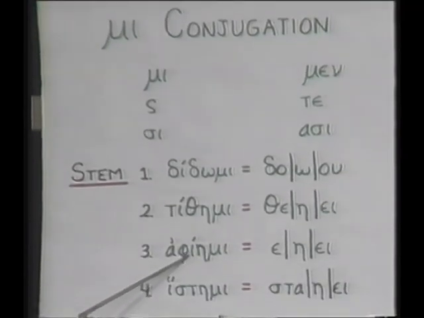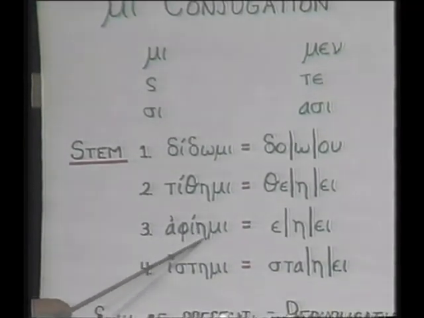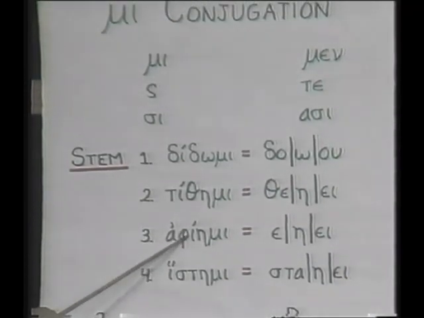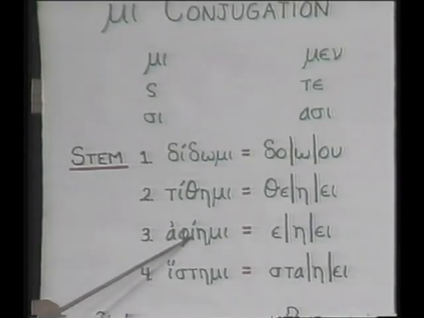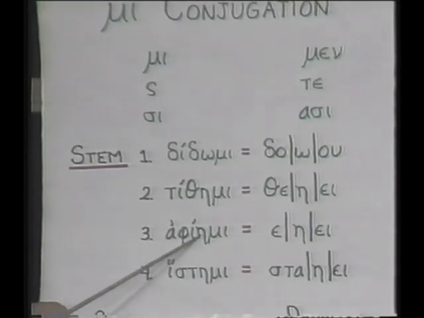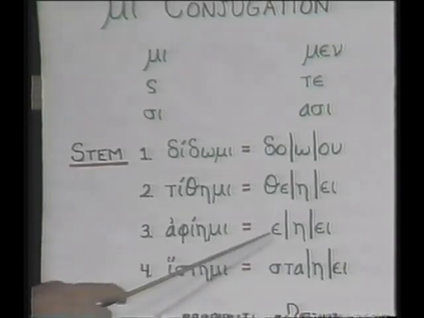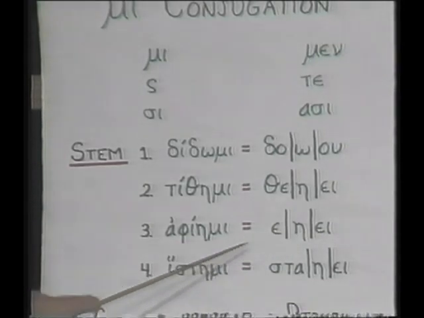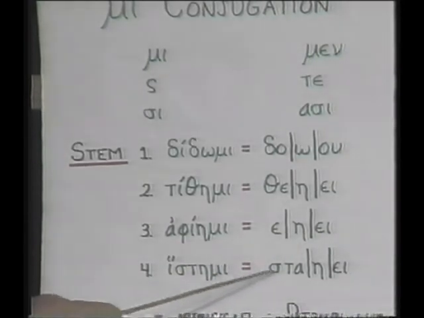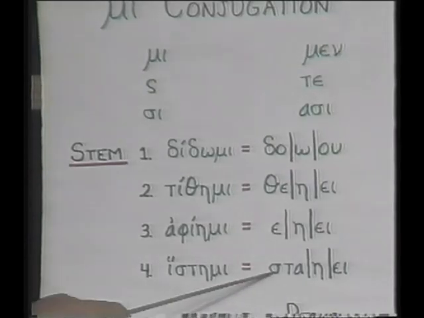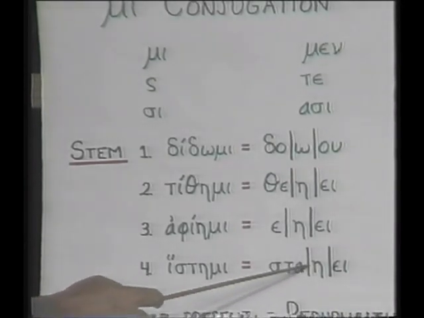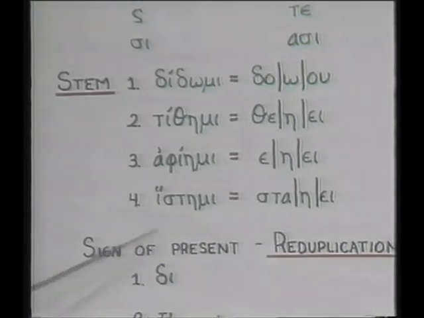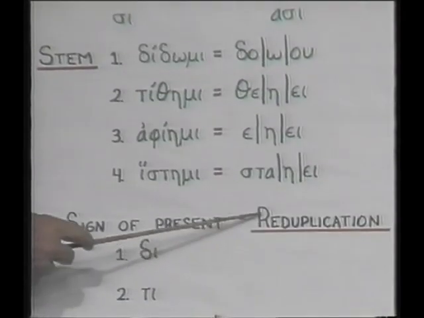Aphiemi, this is the one we talked about in 1 John, and I said that this was the stem, that's all the stem there is. This is a preposition, remember, and this is the sign of the present, so when you get down to it, that's the only part of the stem there is. So the stem will be either epsilon, eta, or epsilon iota. In one of those forms will be the stem. And then histemi, the stem will be this right here, sta, or sti. And something else we need to see on all four of these, and that is the sign of the present, which is called a reduplication.